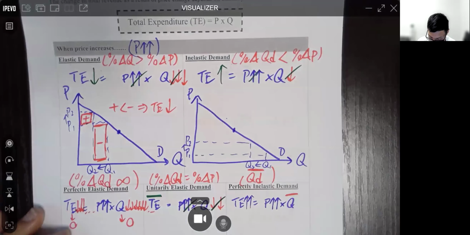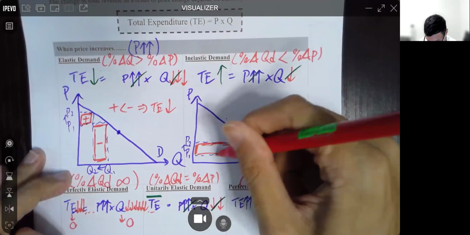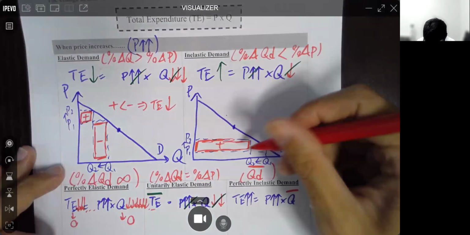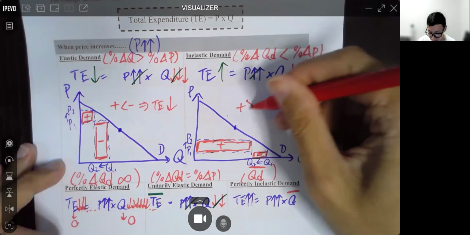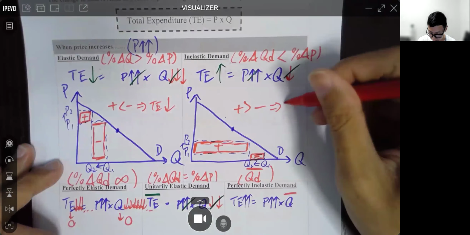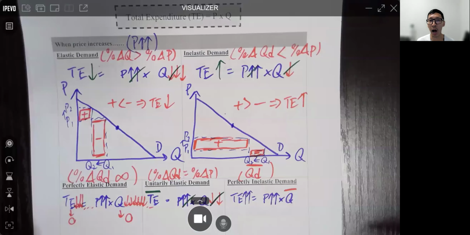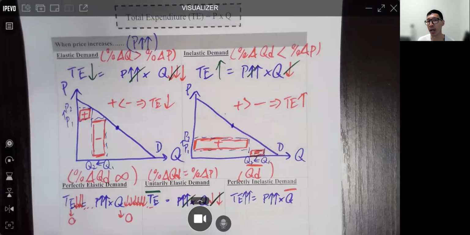All right, now let's see. Since we are paying a more expensive price, therefore this part is spending more money, while this part is spending less money. Do you see the spending more is larger than the spending less? Meaning, net effect, we are spending more, which matches our logic. Okay, 原來係咁畫嘅咋. So you see, we don't have to do anything funny with the slope. We just deal with the upper portion and lower portion.